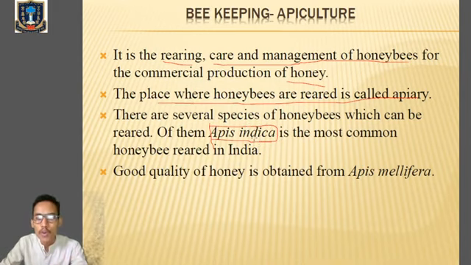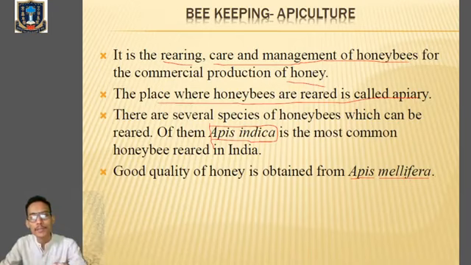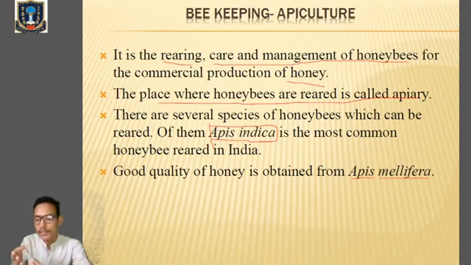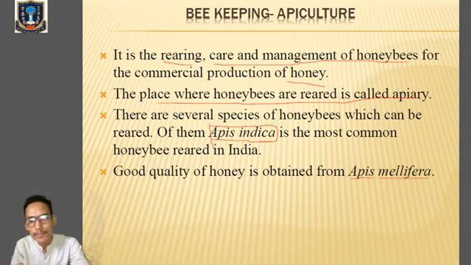But the good quality honey is obtained from Apis mellifera. So what is beekeeping? It's also called apiculture, where we are rearing, taking care of, and managing the honeybee for obtaining honey and other products. Okay, and the place where the honeybees are kept is called an apiary. And in India, mainly we rear Apis indica, but the good quality honey is obtained from Apis mellifera.